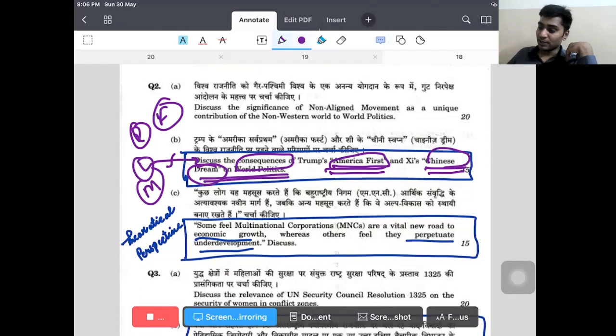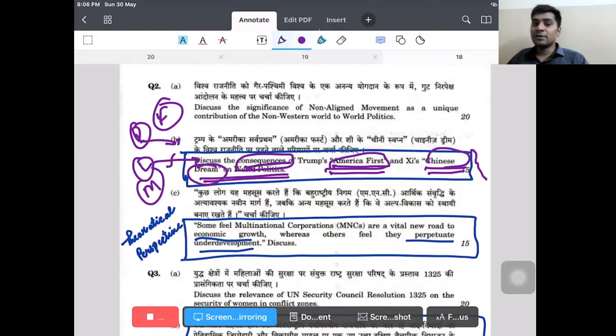This is a deglobalization tendency. Whereas if you look from the realist perspective, you can say that this is one tendency where countries are maximizing their power internally, and they want to establish their hegemony so that they can ensure their national interest, as far as the realist perspective is concerned. So it has both consequences.